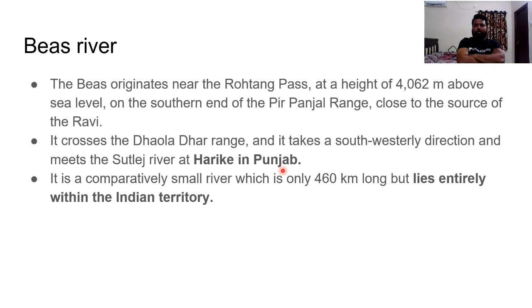Apart from that, the Beas is a comparatively small river, only 460 kilometers long, but it lies entirely within Indian territory. This is the only river which joins the Satluj within Indian territory itself. The rest of the rivers flow between India and Pakistan, but this is the only one with a connection entirely to Indian territory.